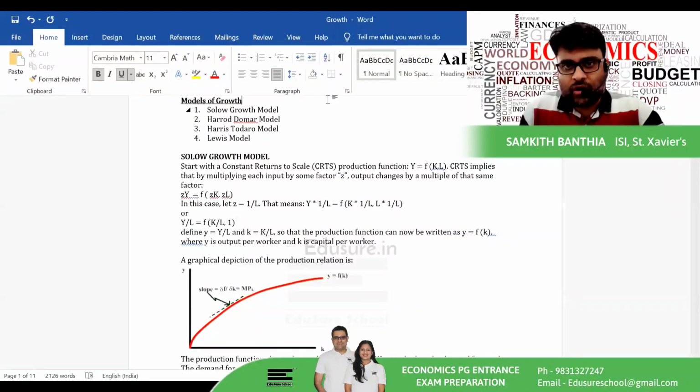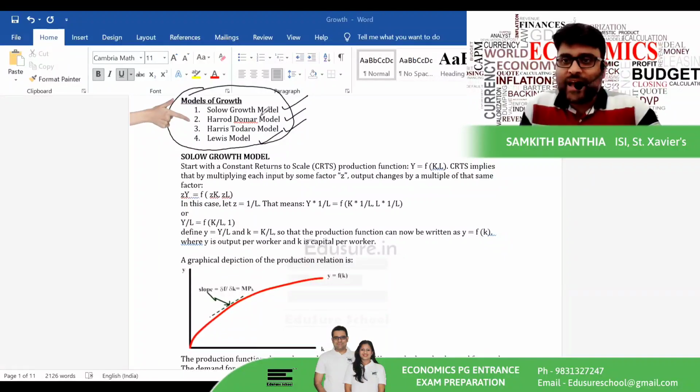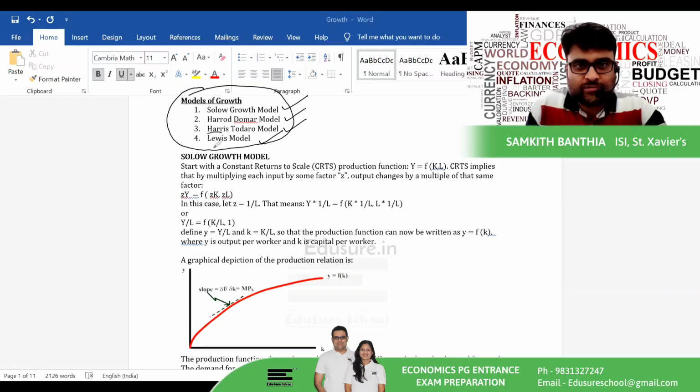When we talk about development economics or growth models, there are 4 growth models which are important for this entrance examination, as follows: the Solow, Harrod-Domar, Harris-Todaro, and the Lewis model. In every paper, at least I see that SAU asks you a question from the Lewis model. So these are important.